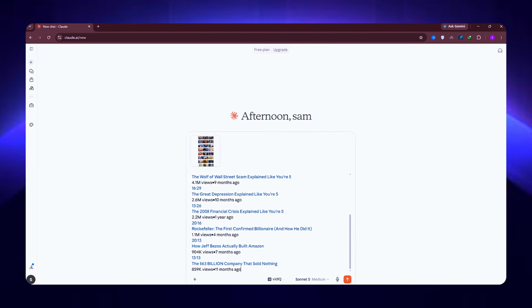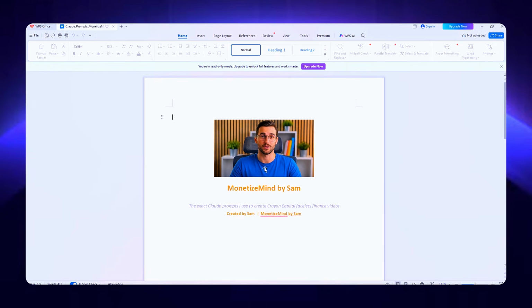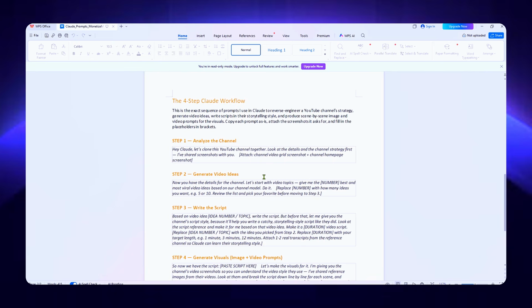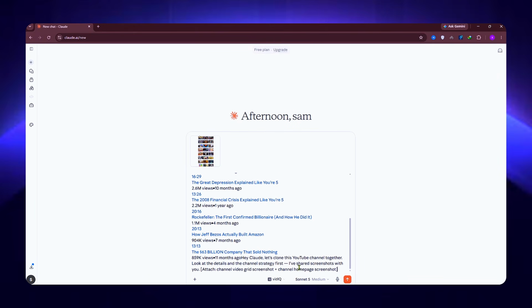Now we need the instruction prompts. I put together a Word document with every single prompt I use for this. It's in the description, so grab that first. Open the file, copy the first prompt, paste it into Claude, and hit enter.